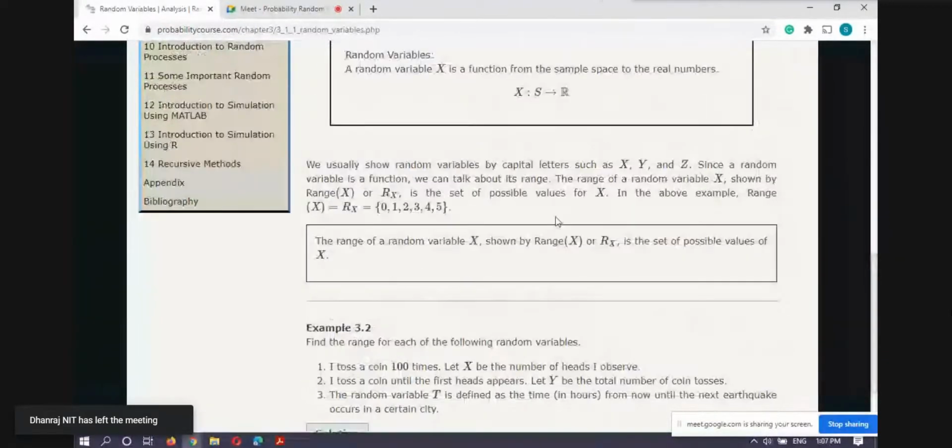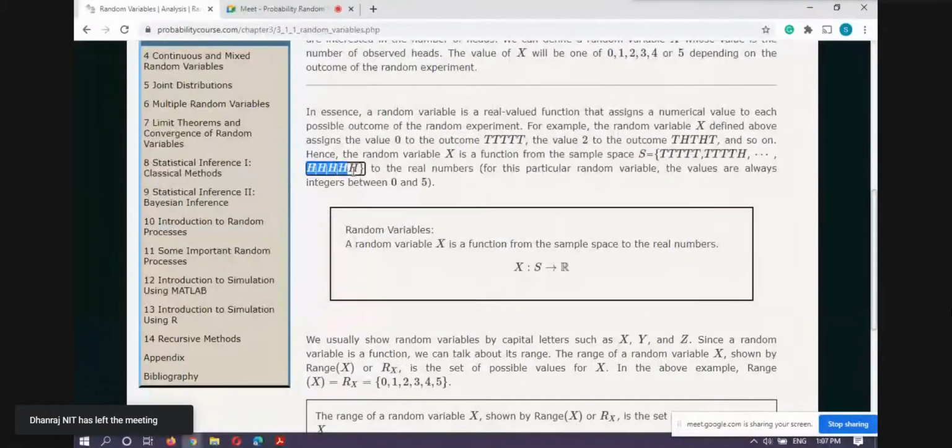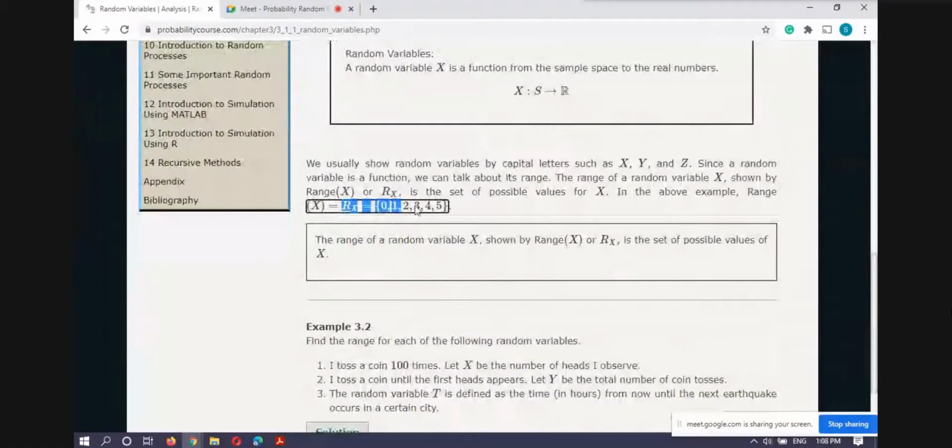For example, this is having 5 heads, so we will assign 5 as a number to this. This is having 0 heads, so we will assign 0 to it. Like this, R_X represents the range of the random variable capital X.